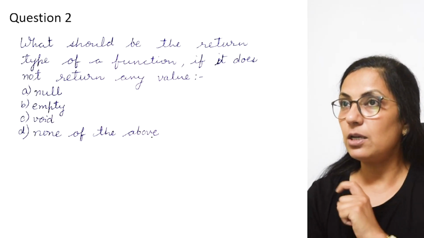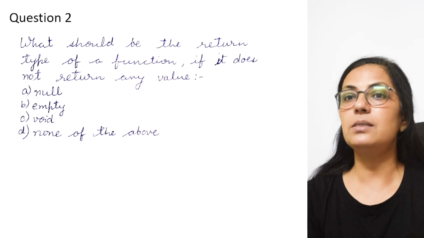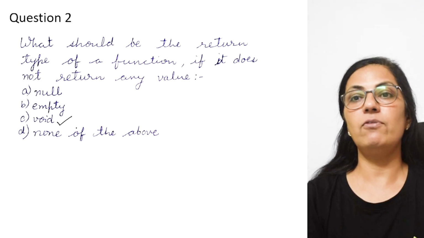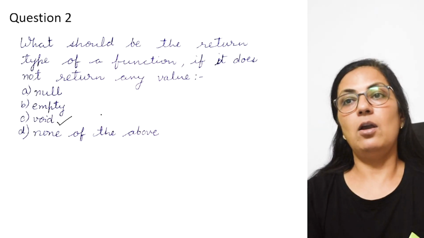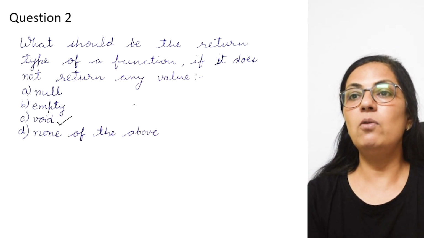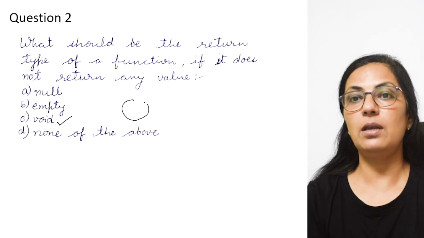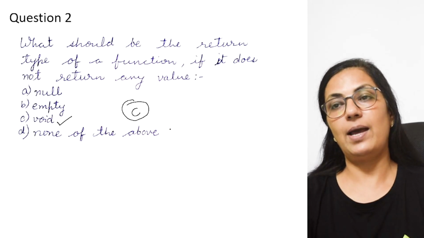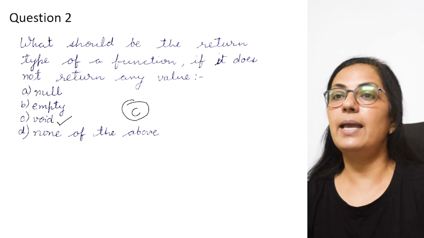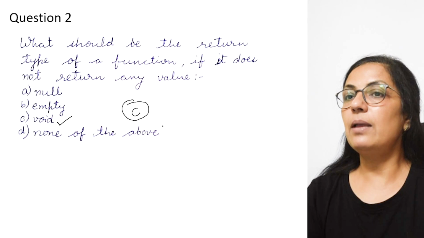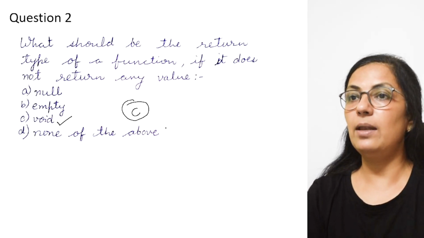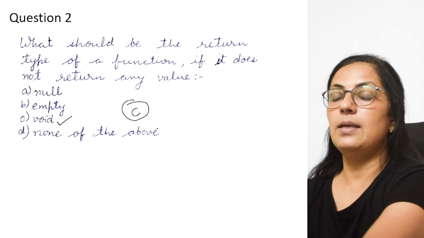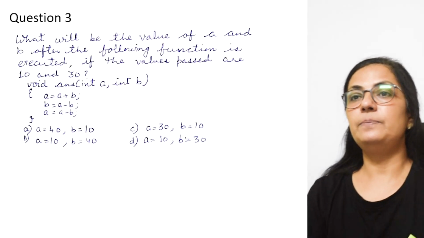And in main function, you are not using any return statement. So if the function does not return any value, then your return type has to be void. Void before the function name indicates that the function will not return any value. The question can be asked like this: what should be the return type for non-returnable value functions? So answer will be void. So correct option is C over here, right children?